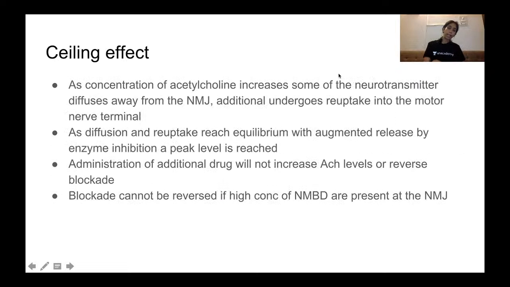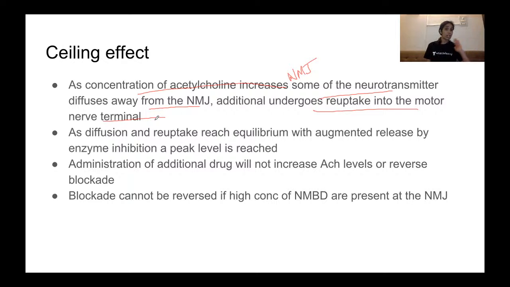Now, the ceiling effect that is seen with these cholinesterase inhibitors. The ceiling effect is: as the concentration of acetylcholine increases at the neuromuscular junction, some of the neurotransmitter diffuses away from the neuromuscular junction and undergoes reuptake into the motor nerve terminal.